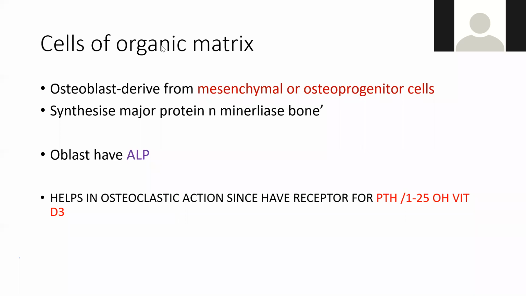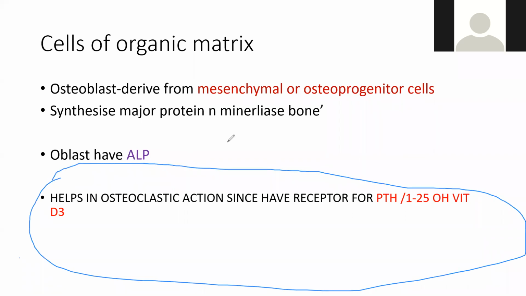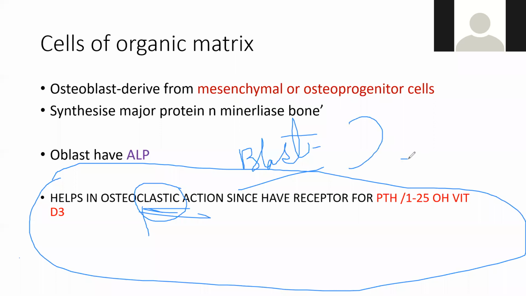So this is a very tricky thing, so you have to remember it. See, there is osteoblast. Blast का काम होता है production of bone. So blast's main aim is production of bone, and clast का main action होता है catalytic reaction. So clastic means काटना. In layman terms, you remember clastic means काटना. So osteoclast का काम होता है bone को काटना या तोड़ना, and blast का main aim होता है उसको form करना.